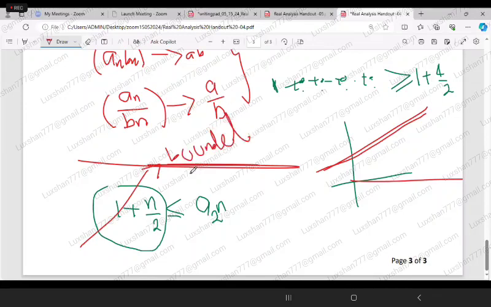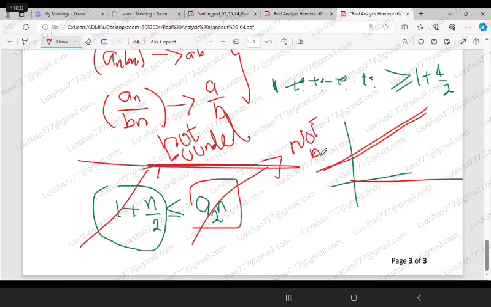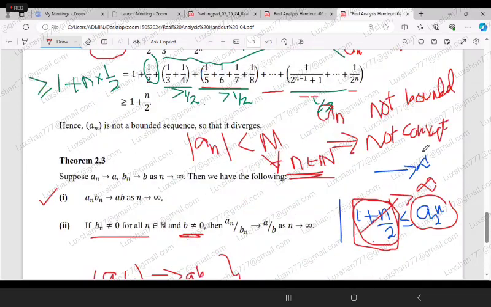This is not bounded, but a_{2^n} is even greater than that one. Therefore, this is also not bounded. So the smaller one is not bounded. Therefore, definitely the right-hand side is also not bounded. So if this is not bounded, then what can you say? It is not convergent, from the contraposition of the previous case. Do you understand now? 77, do you understand now?